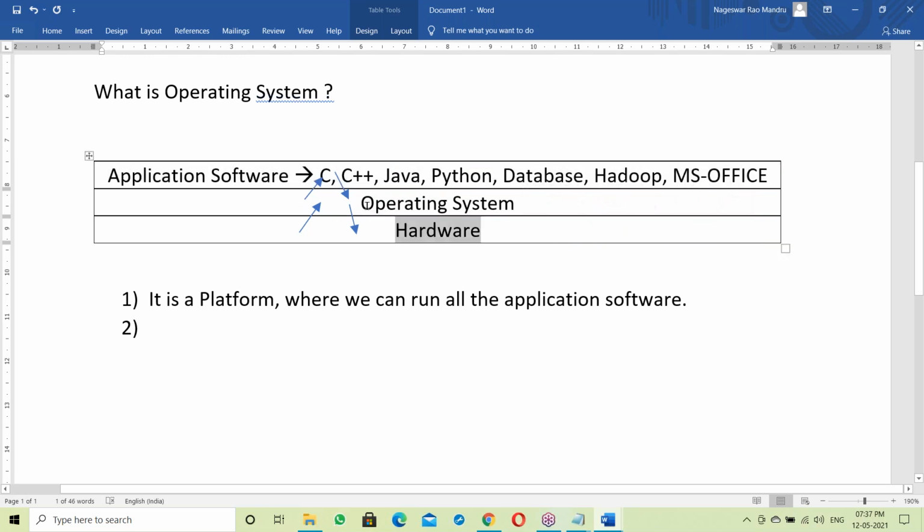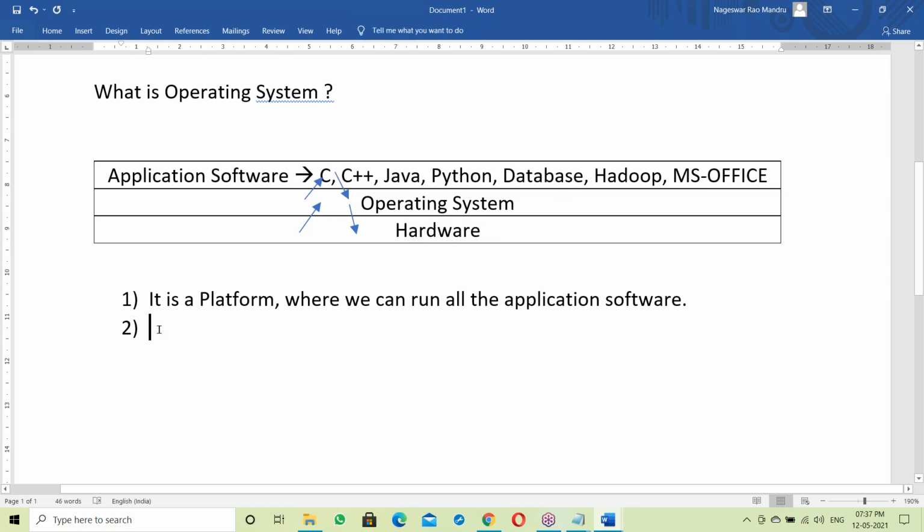That means it acts like an interface, a mediator. It's a mediator between these two layers. So the OS is acting like an interface. Interface means mediator. So the OS is an interface between application software and hardware components.